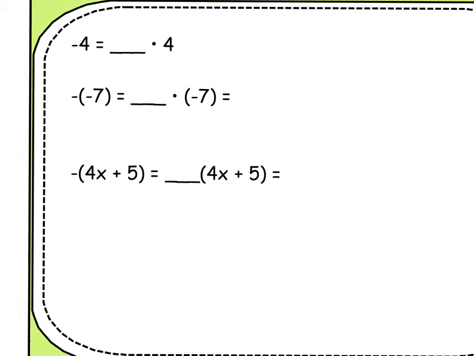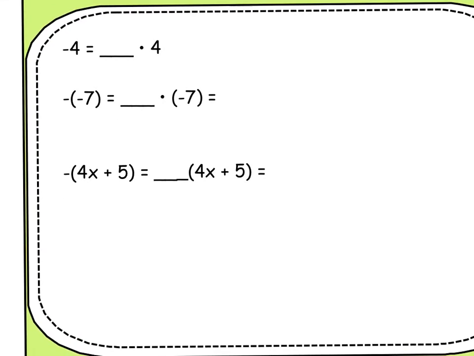Okay, this part sounds a little bit confusing, but you'll understand how we're going to use this when we start plugging numbers into equations. So if I had the number negative 4, what would I be multiplying by 4 to get that? It would be a negative 1, because if you look at this, negative 1 times positive 4 would indeed give me negative 4.